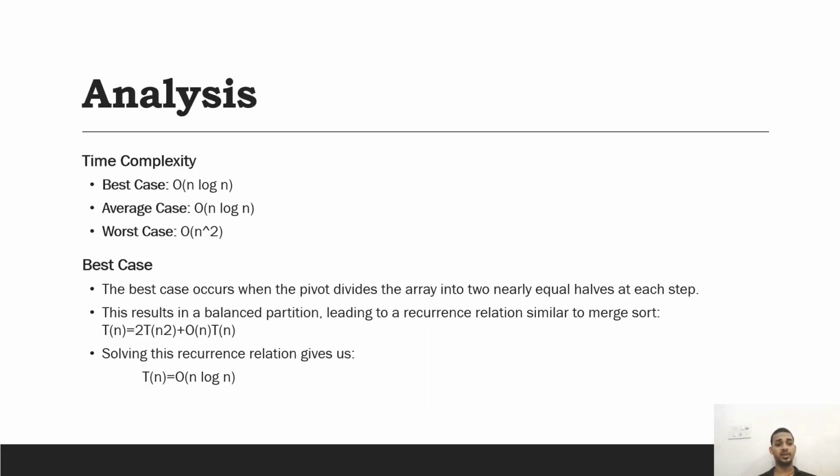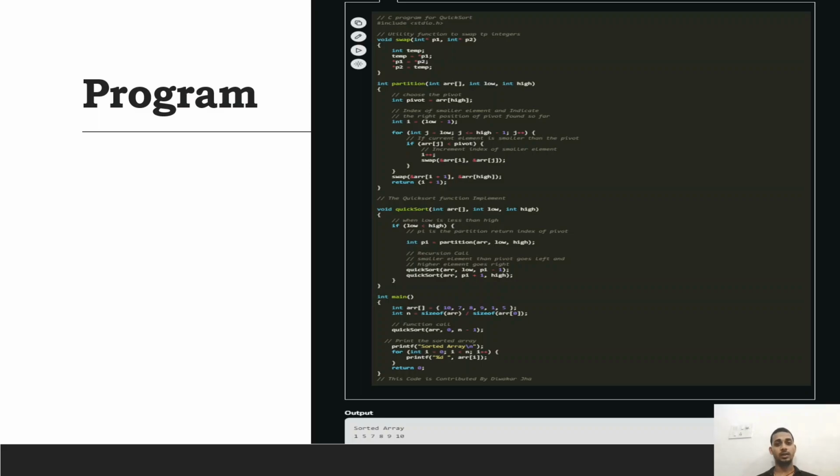So here we can see best case and average case is the same, n log n, but the worst case is n square. Now we will see the program.